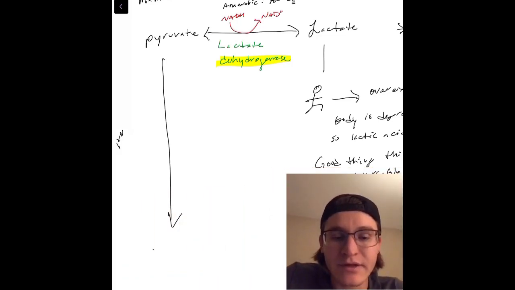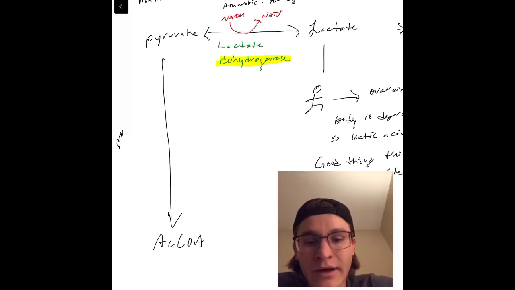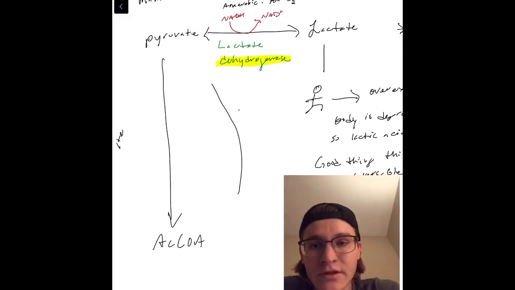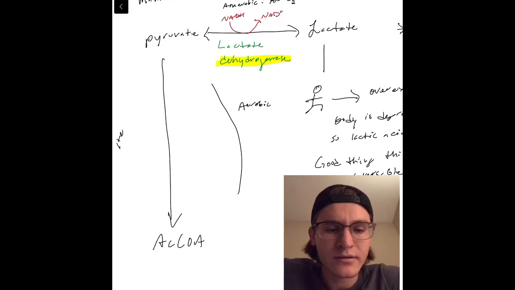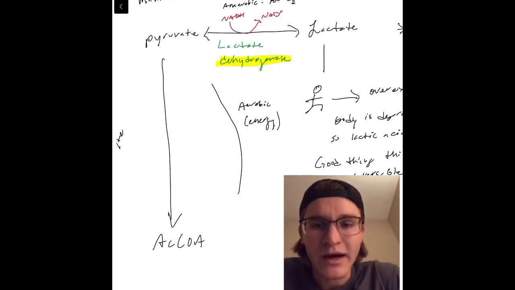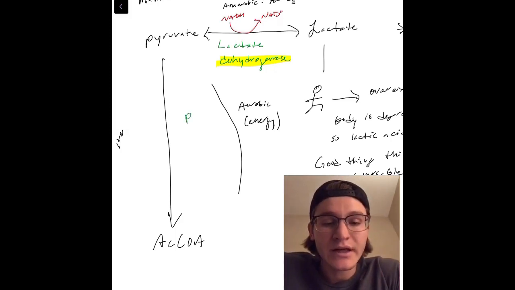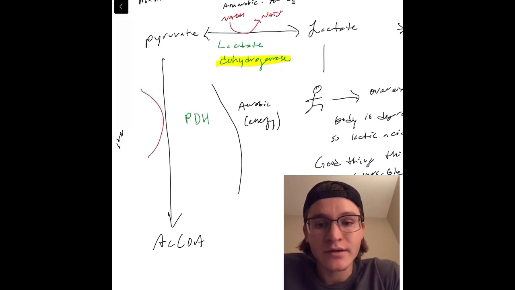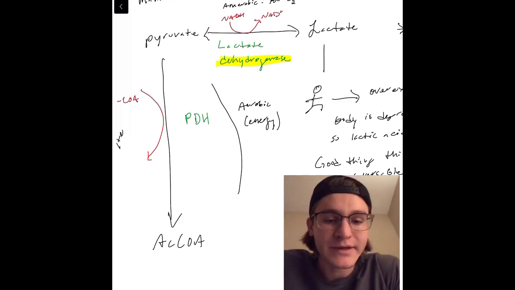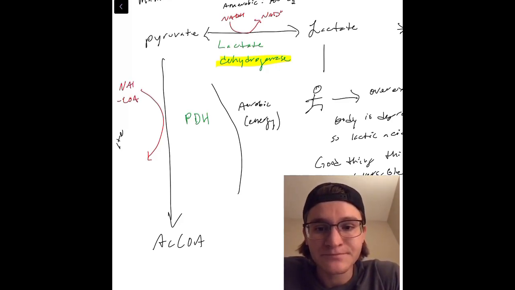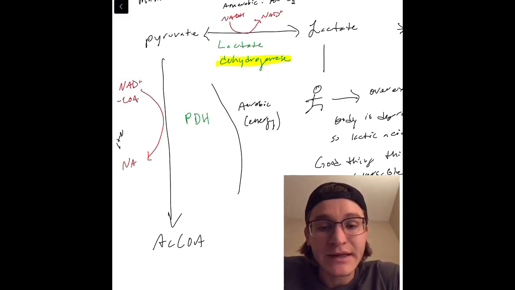So on this side, I'm gonna talk about aerobic respiration, or aerobic energy creation, kind of. So pyruvate gets turned into acetyl-CoA. Acetyl-CoA is the starting product in the Krebs cycle, and so we need that to go through aerobic energy, and that is why the Krebs cycle will not work without oxygen. The enzyme is going to be PDH, or pyruvate dehydrogenase.